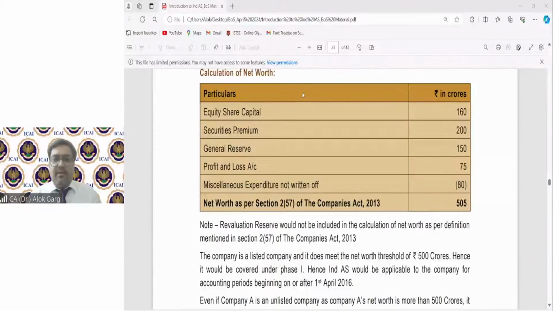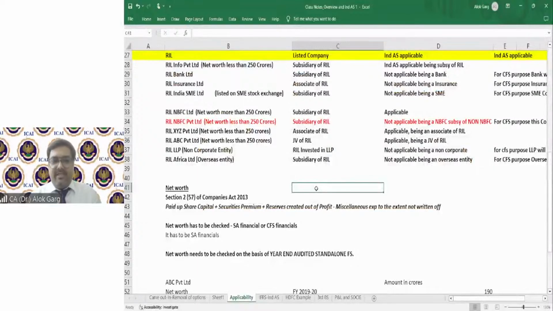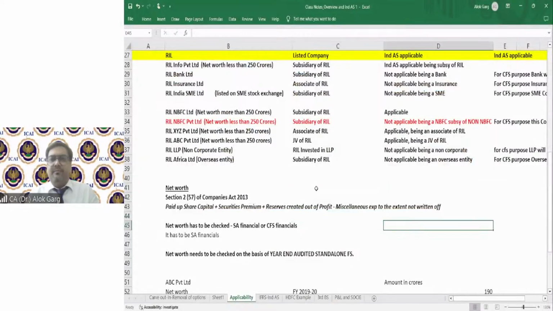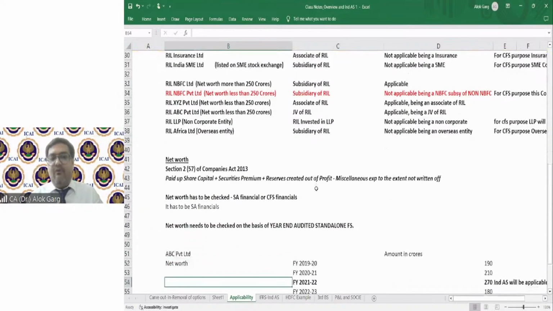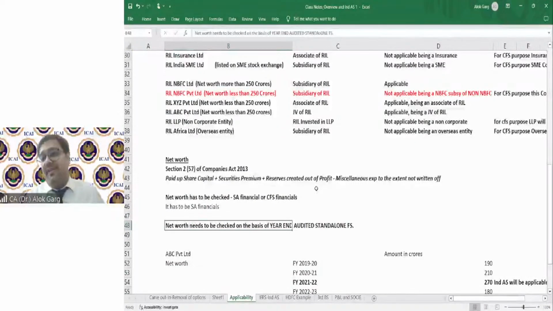Yes. Again, I am coming back to my Excel file. Sir, if a company is preparing both standalone and consolidated, whether net worth has to be checked on standalone financials or consolidated financials? Let's say today we are under accounting standards, but I need to check whether IND AS is applicable or not. So do I need to see standalone or consolidated financials? Net worth always needs to be checked on standalone financials, always on the year-end audited standalone financials.